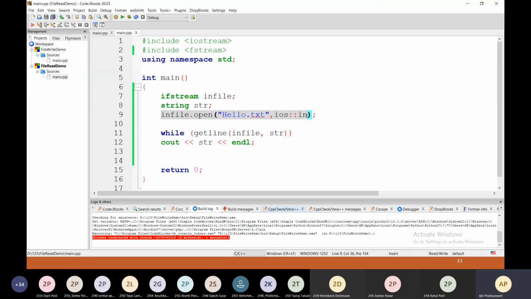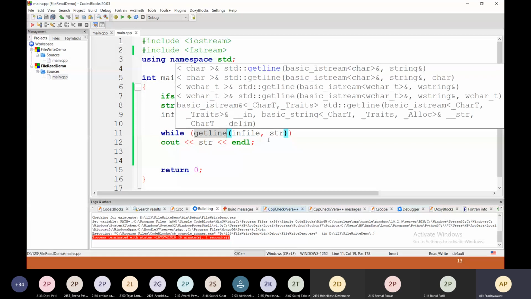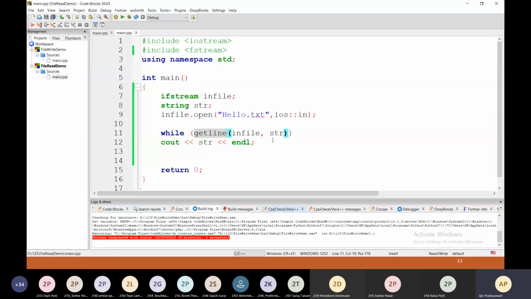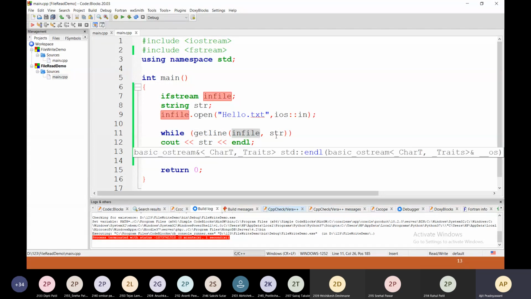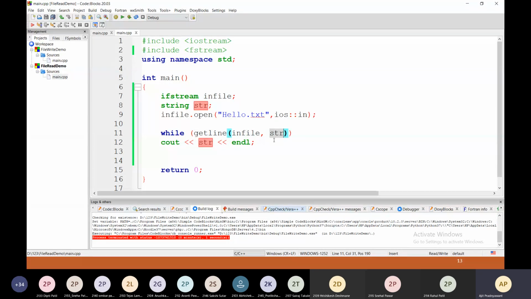Now, once you open, next is read the contents from the file. getline is a built-in method which will read the contents line by line from the file. It requires 2 parameters. First one is inFile, the name of the object, and next one is the string variable which will hold that line. And this will be repeated till the end of the file.